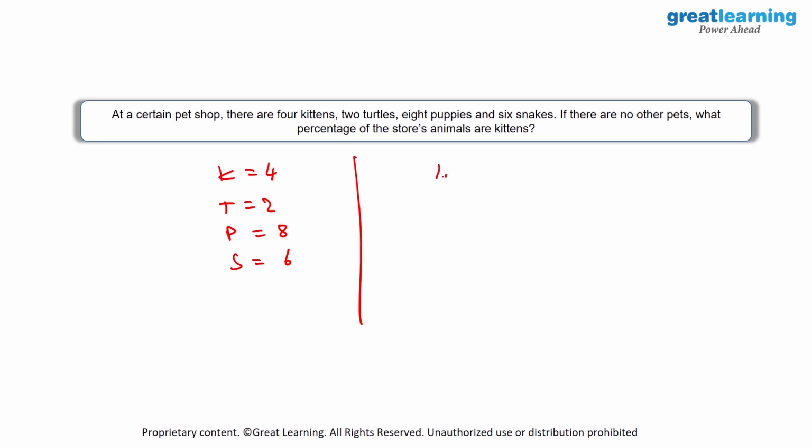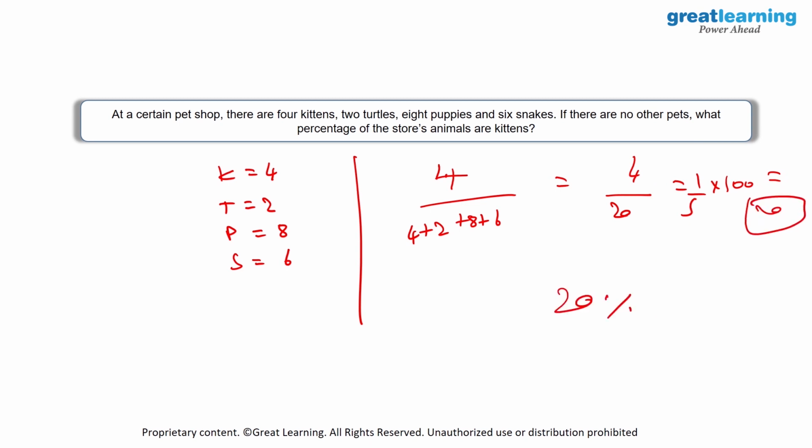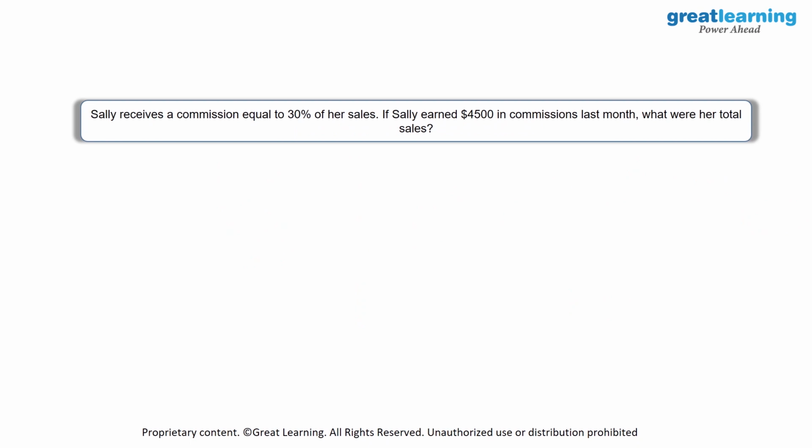So it will be 4 upon 4 plus 2 plus 8 plus 6, which is equal to 4 upon 20, which is equal to 1 by 5. And if I want to find out the percentage, it will be 1 by 5 into 100, which is equal to 20. So 20% of the store's animals are kittens. Then we have a final question.